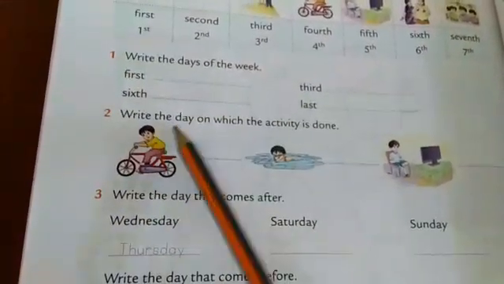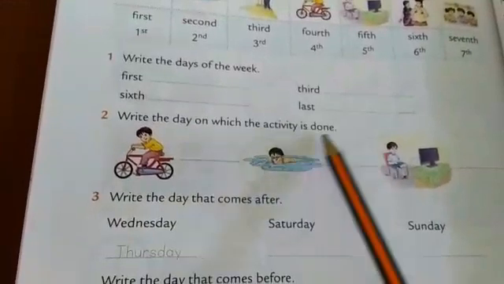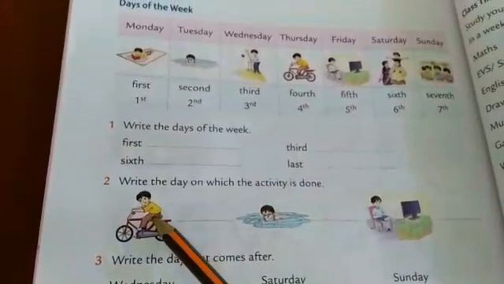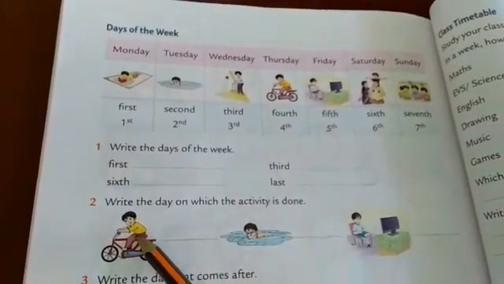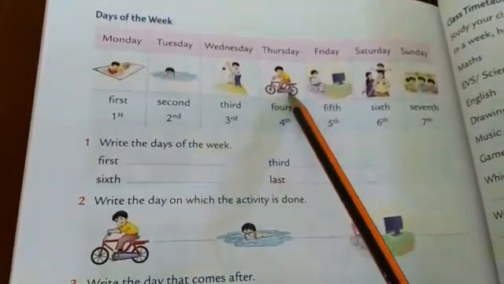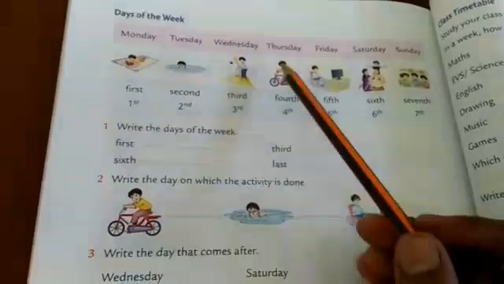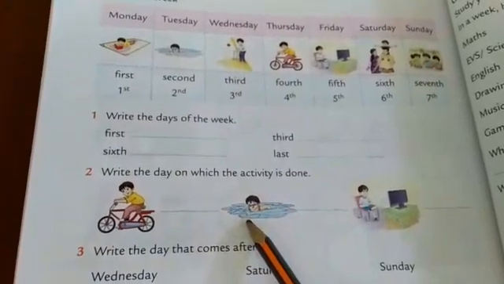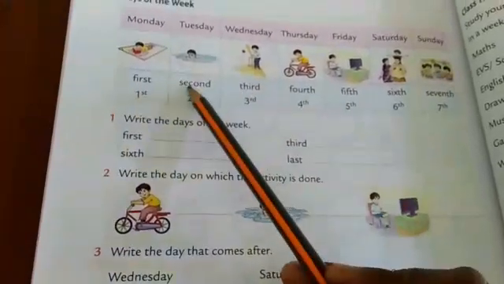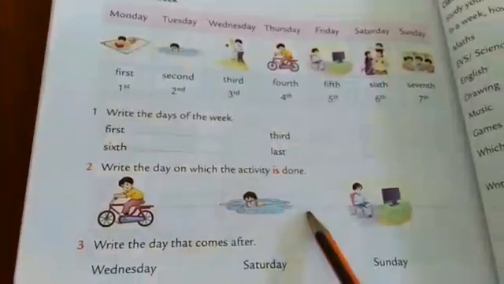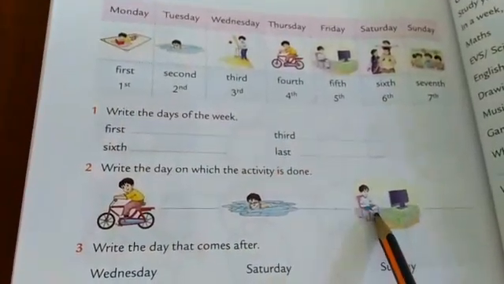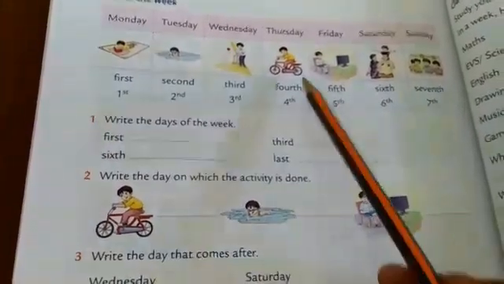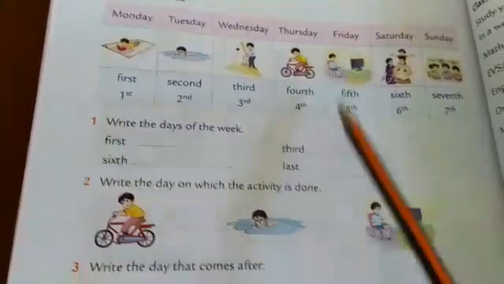Next, write the day on which the activity is done. Look at this. On which day is he cycling? The fourth day. Which day is the fourth day? It is Thursday. Then on which day is he swimming? He is swimming on the second day. So it is Tuesday. Then on which day is he watching online class? That is the fifth day. It is Friday.